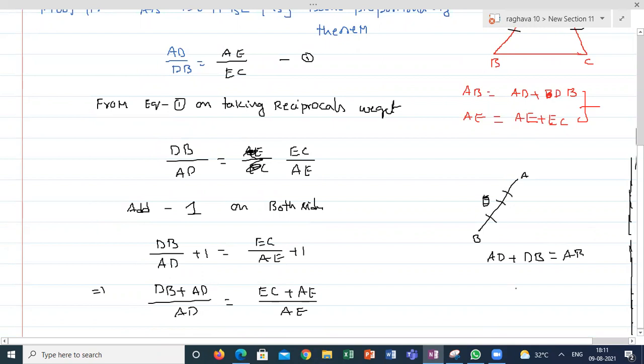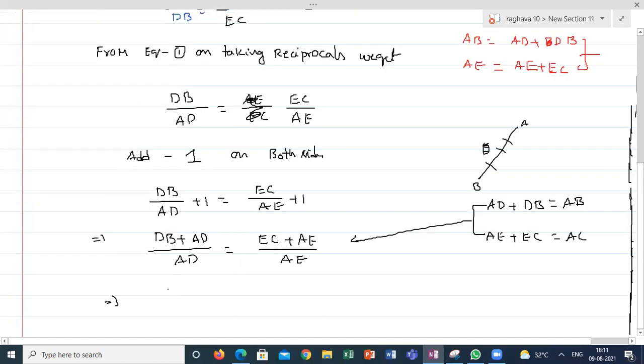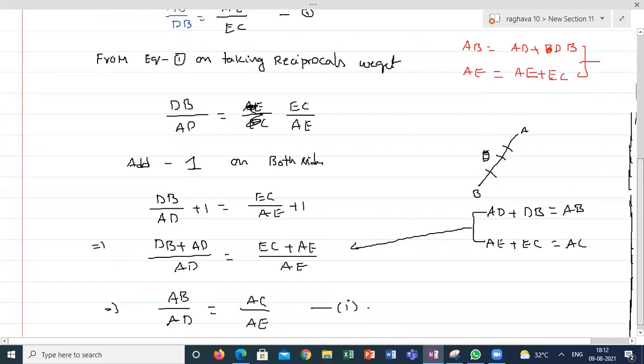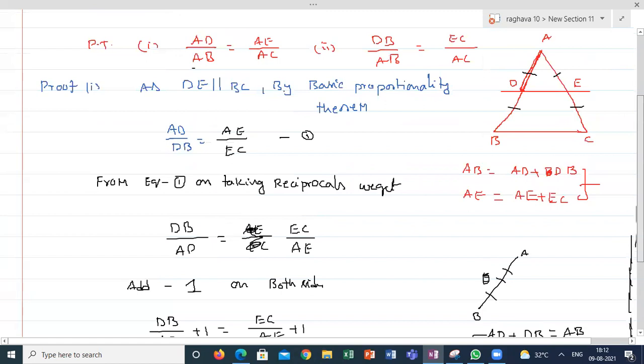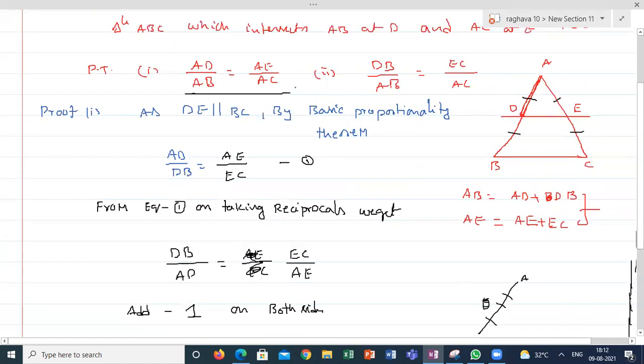E is a point in between A and C, so it is equal to AC. Using these two, I will get AB by AD is equal to AC by AE. This is what I have to prove. Is it clear?